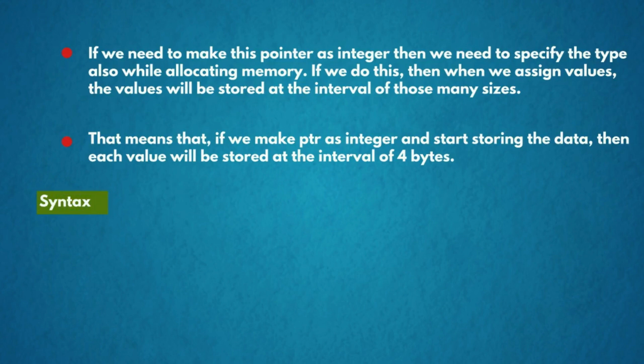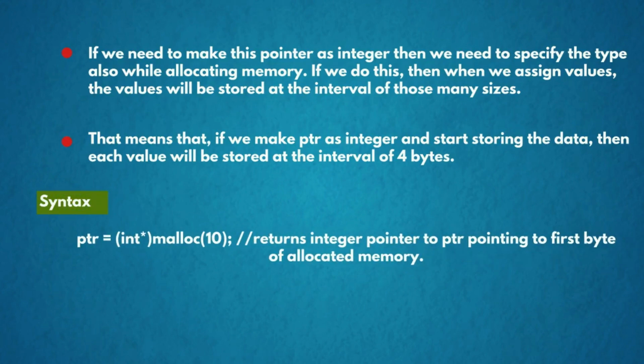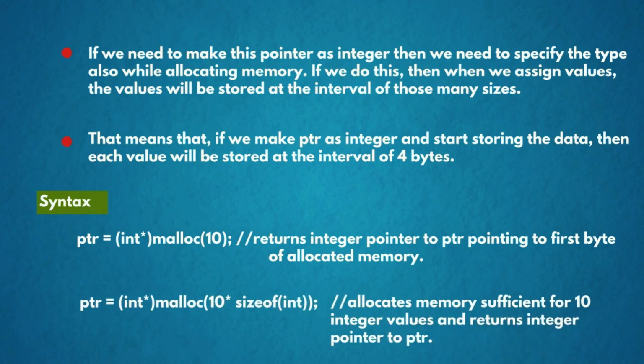The syntax is ptr = (int*) malloc(10). It returns an integer pointer to ptr pointing to the first byte of allocated memory. ptr = (int*) malloc(10 * sizeof(int)). It allocates memory sufficient for 10 integer values and returns an integer pointer to ptr. The malloc function reserves a block of memory of specified size and returns a pointer of type void, which can be cast into a pointer of any form.